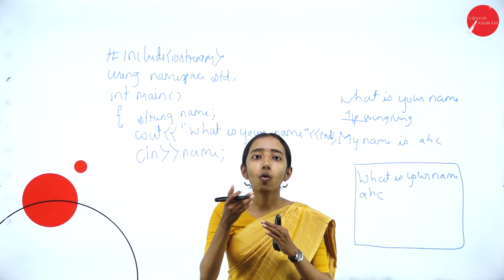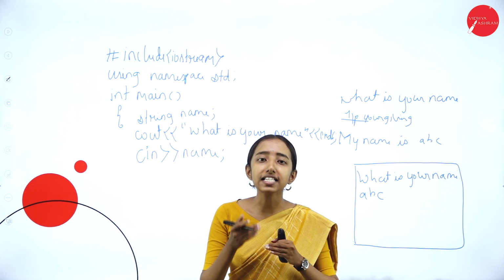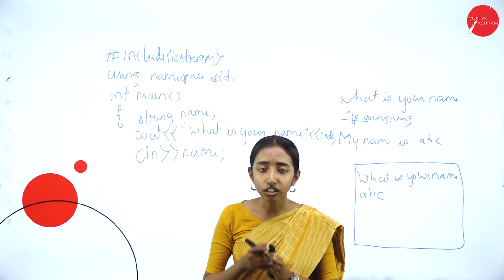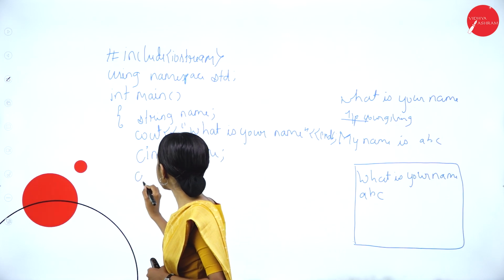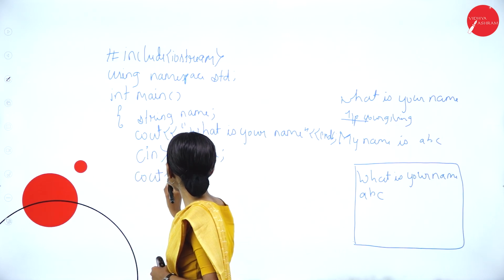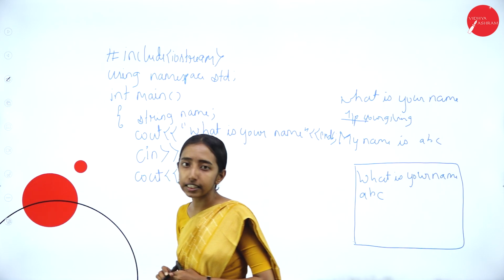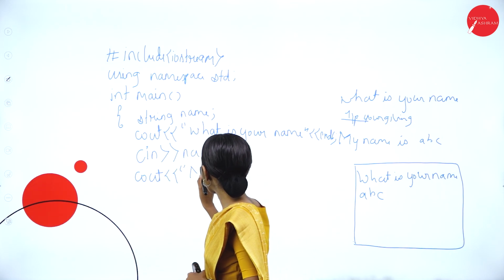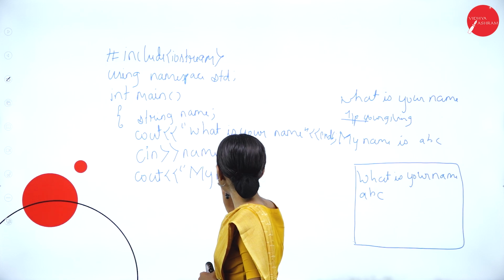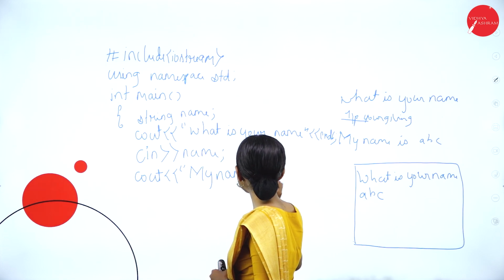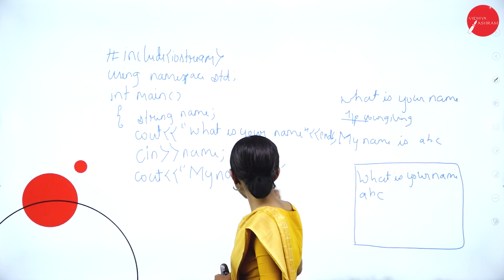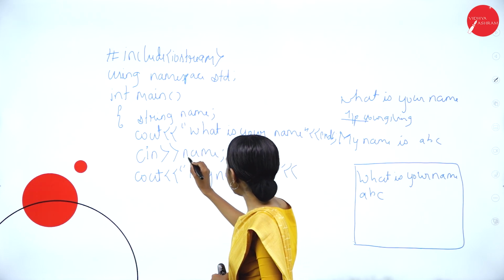Now again I want to display what the user has entered. So what will I use to display it? I will be using cout in double quotes, my name is. So this is in double quotes.